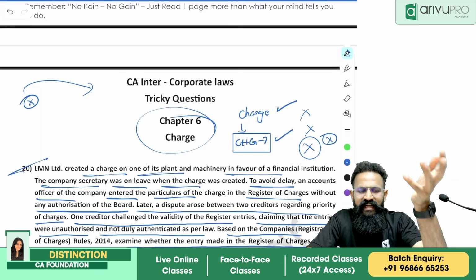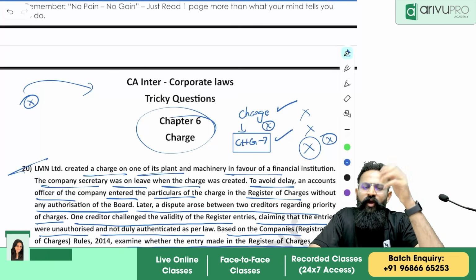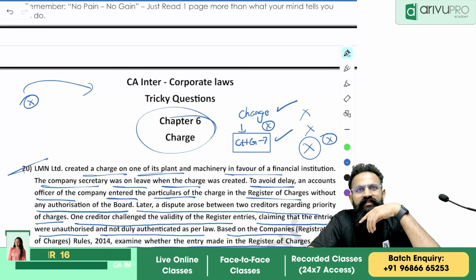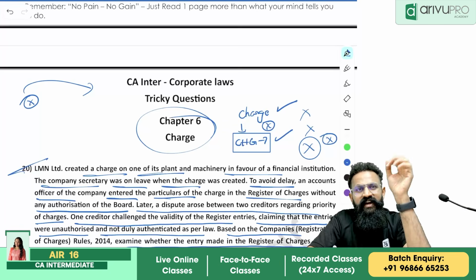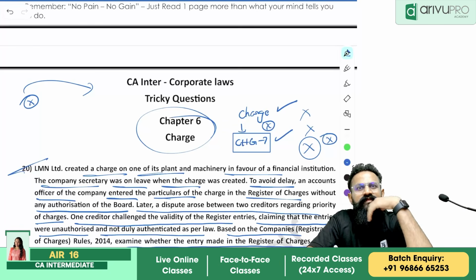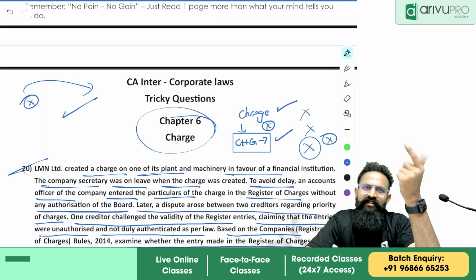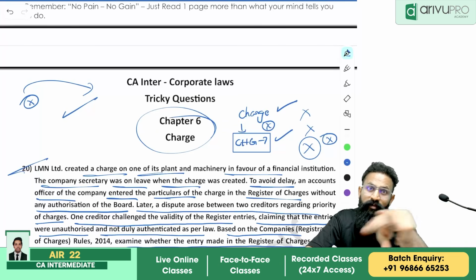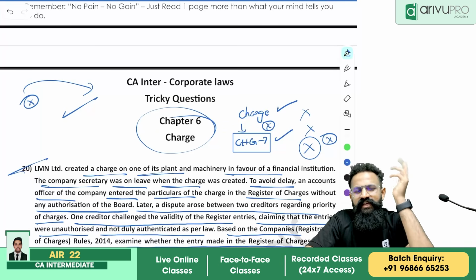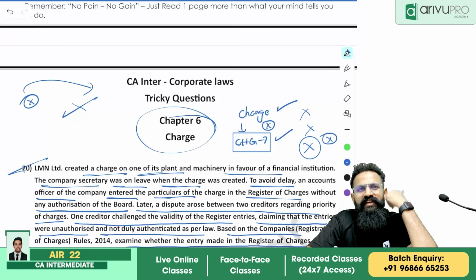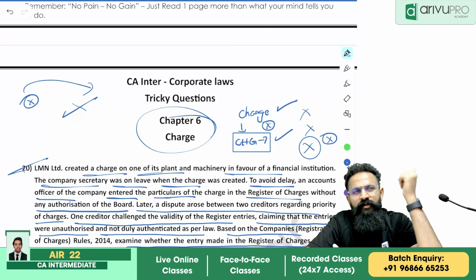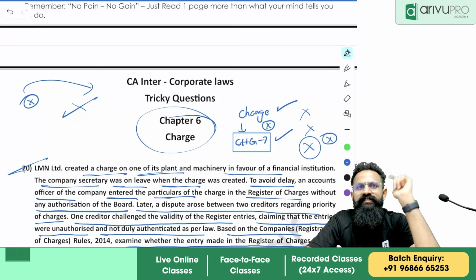In this case, because there was no proper entry made, will this charge be considered valid? Yes, the first creditor is telling it is valid, but the second creditor, on the same property they have borrowed a loan again, is telling no. This particular charge is invalid because they have not made a proper entry. Now, what is the answer?